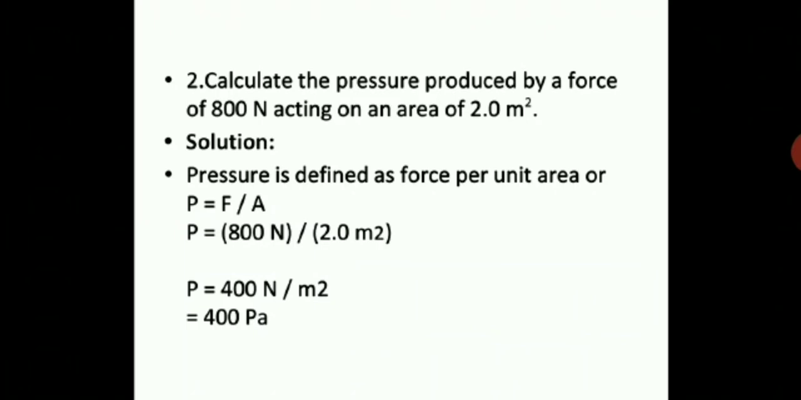So the final answer will be, when you are dividing 800 by 2, you will get 400 Newton per meter square. That means 400 Pascal. So either you write Newton per meter square or the final answer is Pascal. Pressure unit is Pascal, the SI unit. So the final answer will be 400 Pascal. Please take this down in your notebook, children. Extremely important. You need to understand these concepts and numericals based on this.